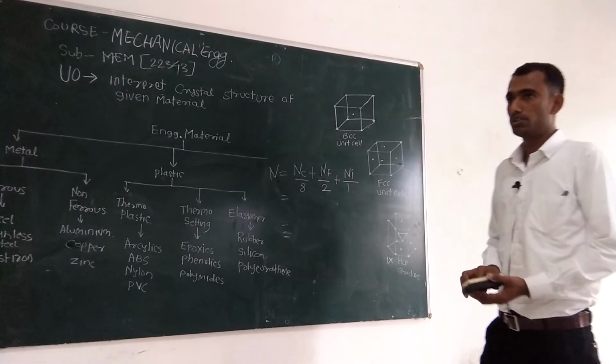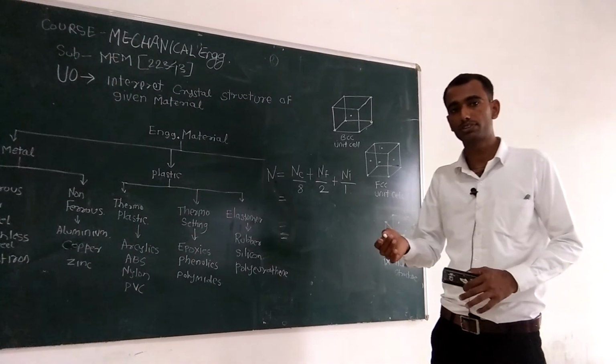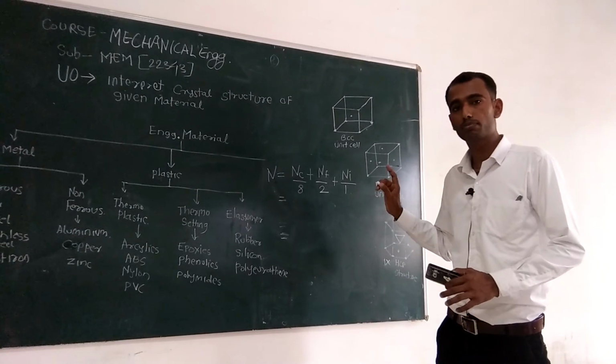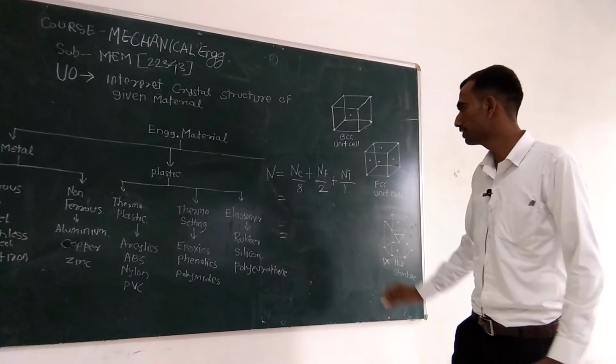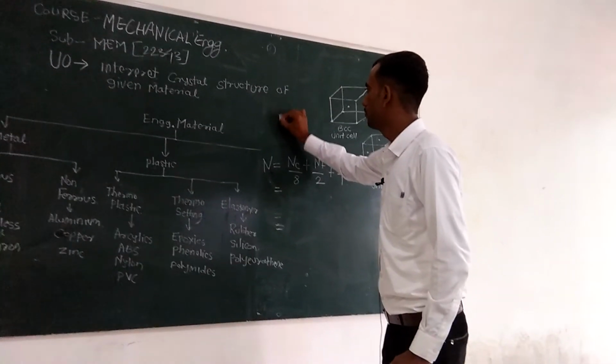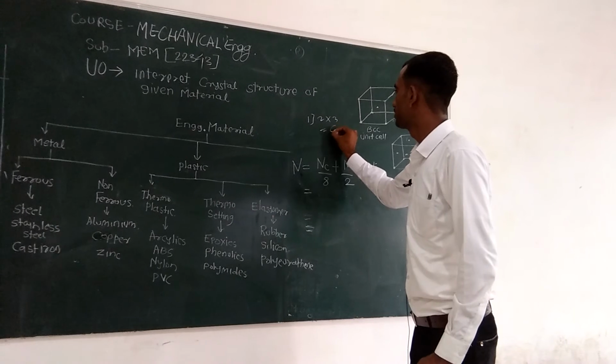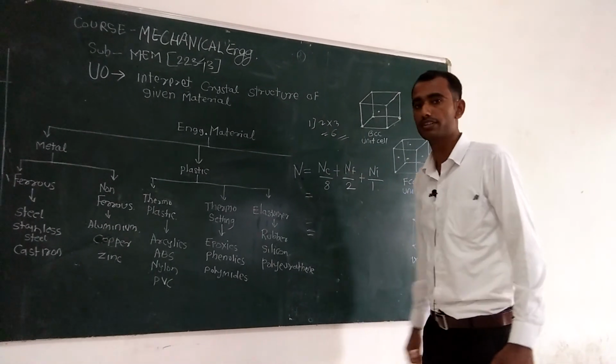If we consider 3 cells, then there should be 6 atoms. This means that if we consider 3 unit cells, then per unit cell there are 2 atoms, so multiplied by 3 becomes 6 atoms.